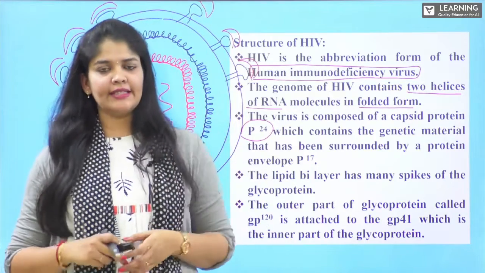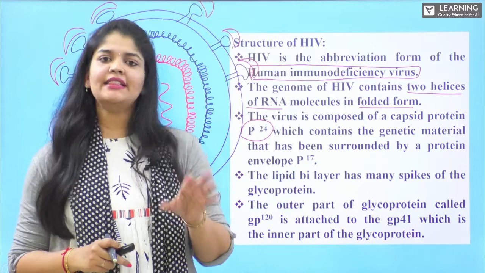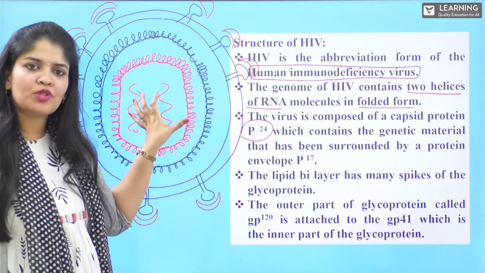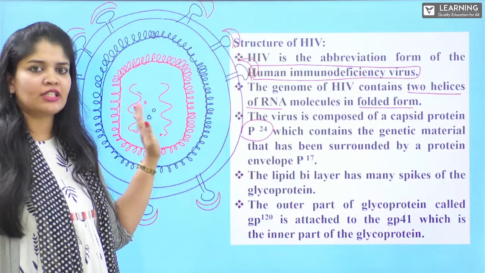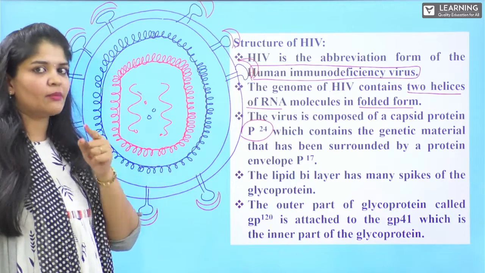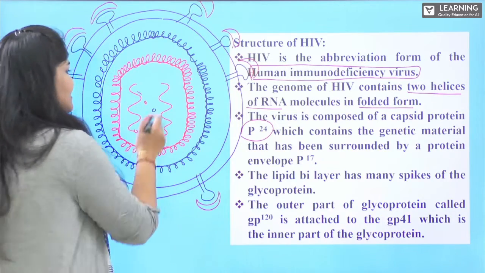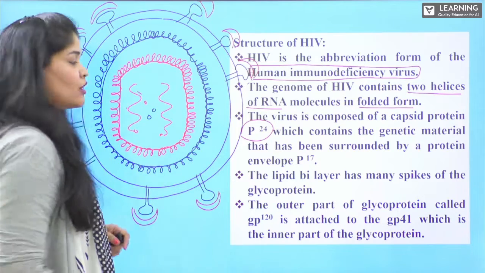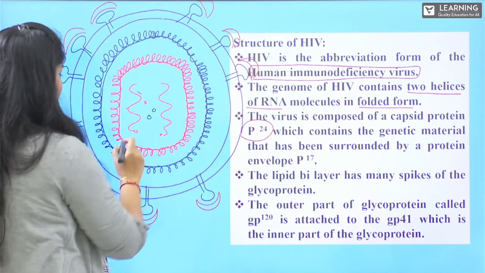These are all the enzymes we find in the HIV structure. Along with the RNA, the very important enzyme is reverse transcriptase.